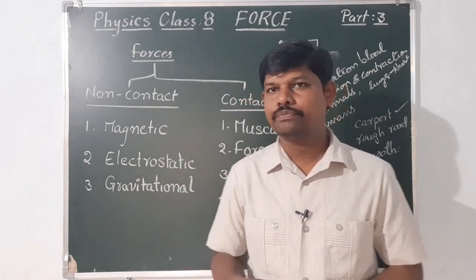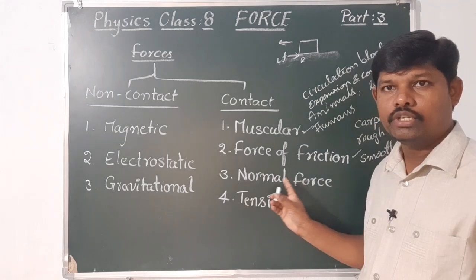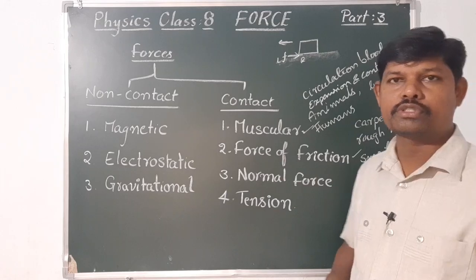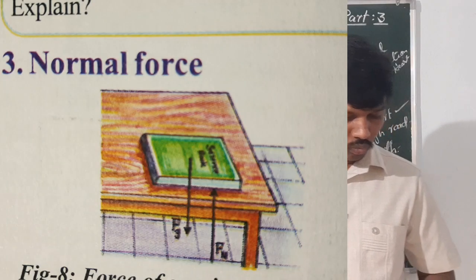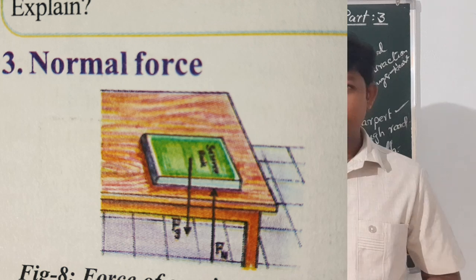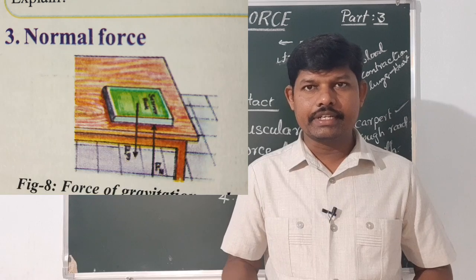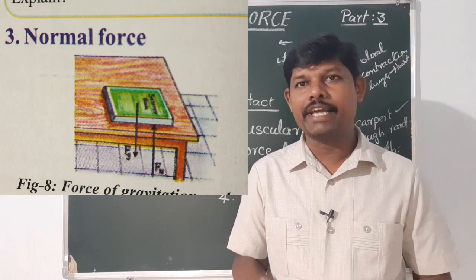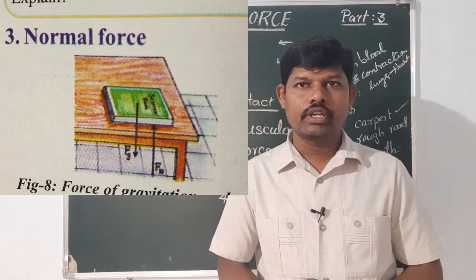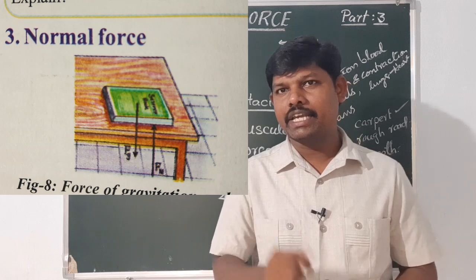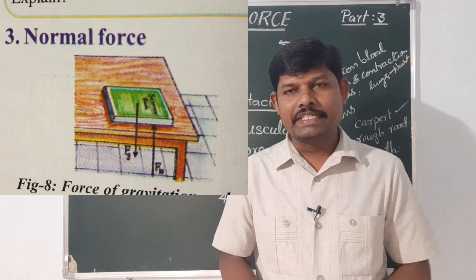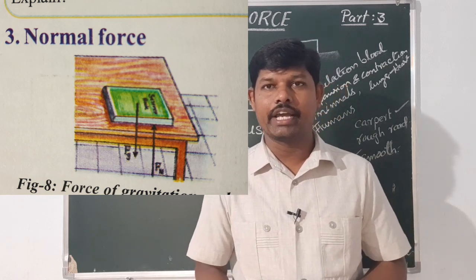Next one, normal force. The third one in the contact forces is normal force. What is normal force? Observe figure 8. Place your science book on the table. Is it at rest? Yes. When you place your textbook on the table, it is at rest. Now, what are the forces acting on your textbook? For example, suddenly if you remove the table, what happens?